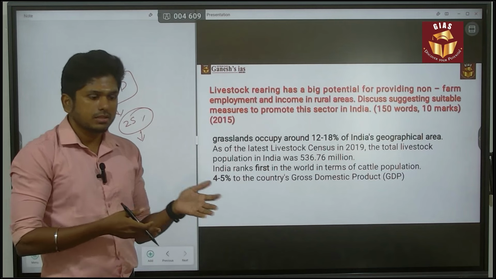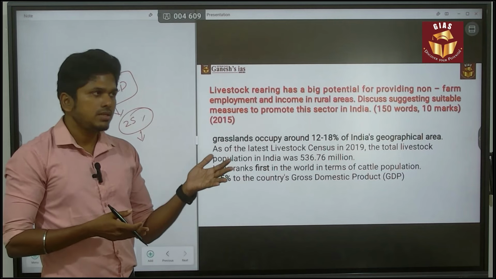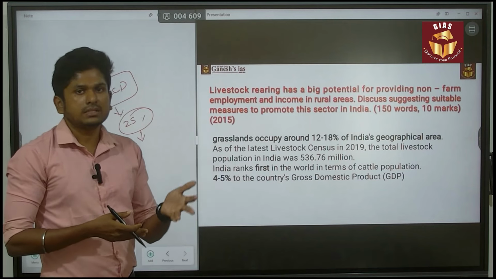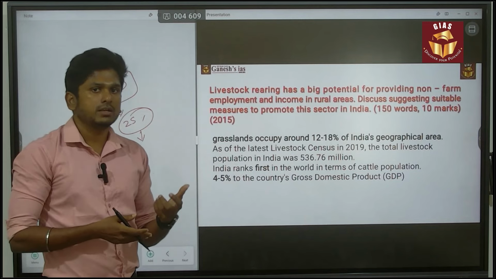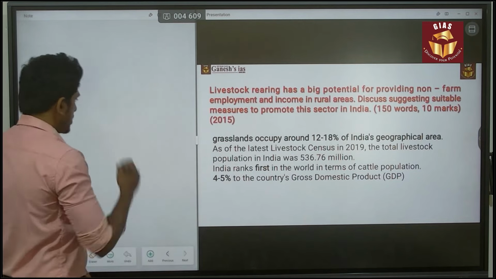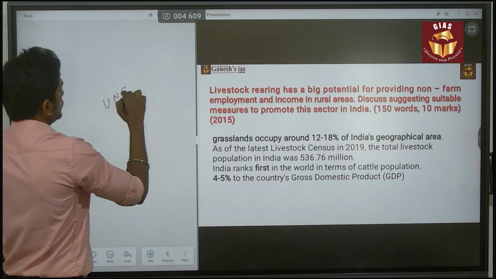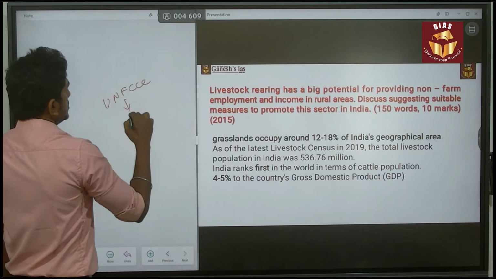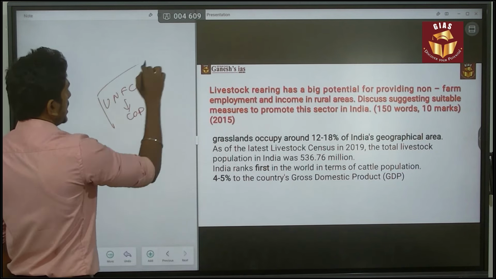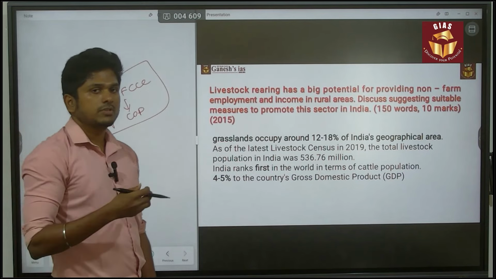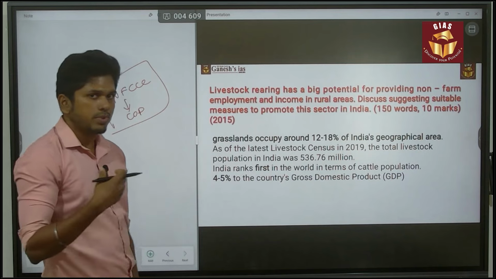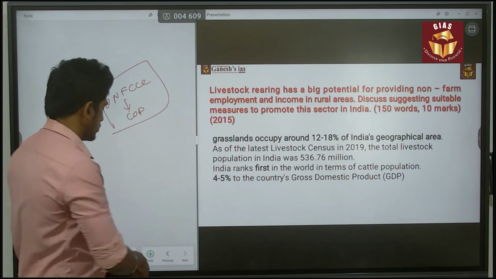And also, the COP 16 of UNCCD is going to happen, so you have to be up to date about that. Another major one is the UNFCCC, whose COP has also happened in India. So that is also important. There is a possibility of a prelims question from that, so please try to update those things also.